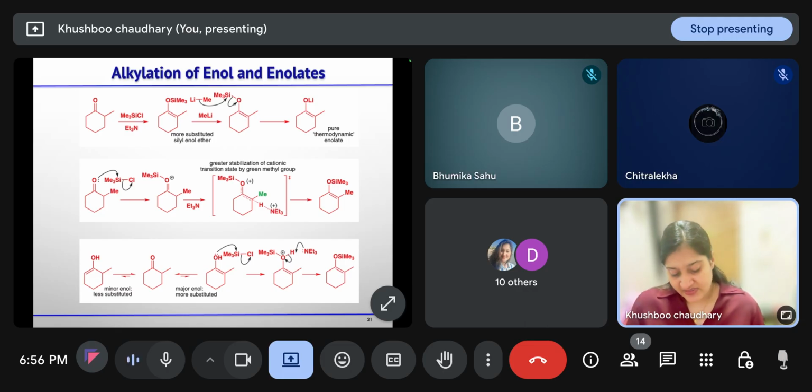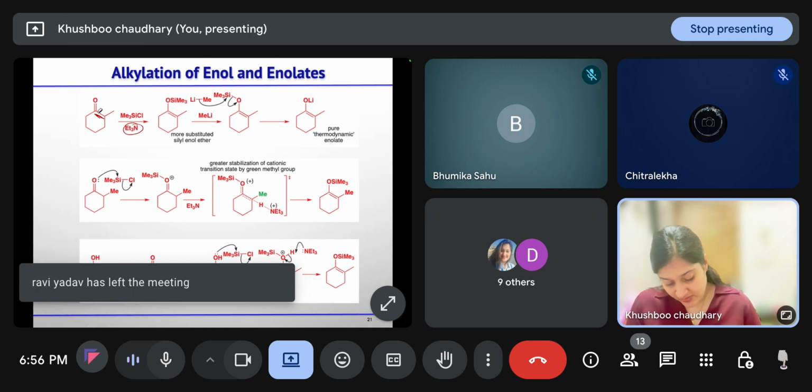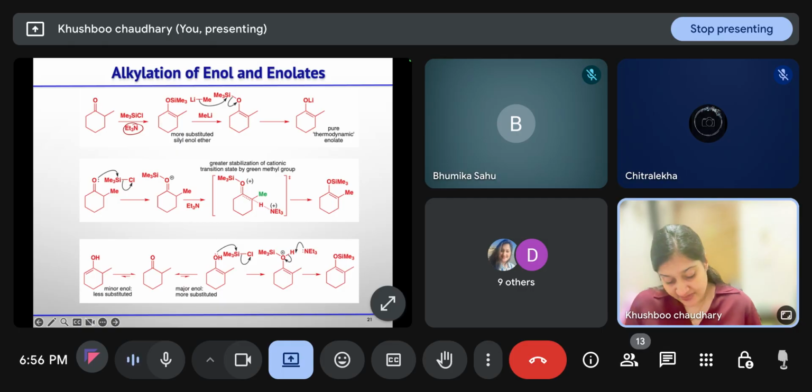A similar case we can see with silyl enol ethers also. If you have this ketone and treat it with base, proton abstraction will take place from the more substituted side. After that you get this silyl enol ether, which will react with methyl lithium, attacking silicon to give you the lithium enolate. This is the pure thermodynamic enolate. Why do we call it thermodynamic? Because a more stable alkene is forming; the more substituted alkene is more stable, that's why it is the thermodynamic enolate.